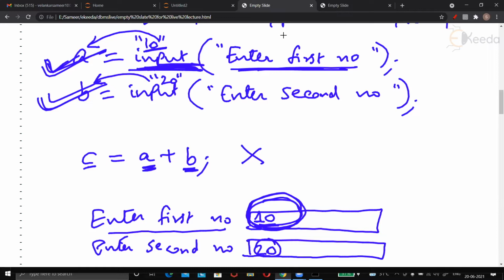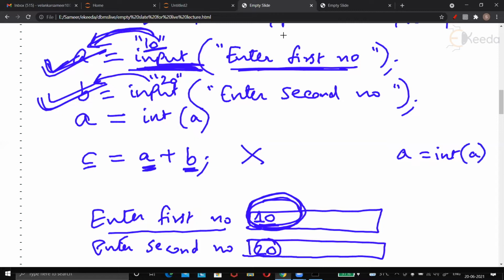So typically what we do is, we take the input and we say, okay, hello Python, you gave me a string, fine, but I'll convert it into an integer. That's easily done by writing A, you become integer of A. Now look, A when becomes integer of A, what that means is A is 10, correct?